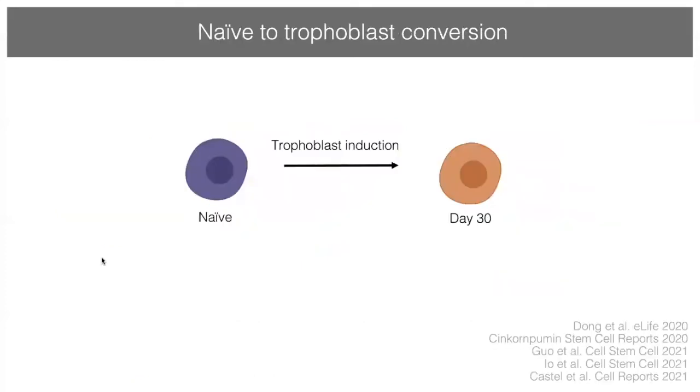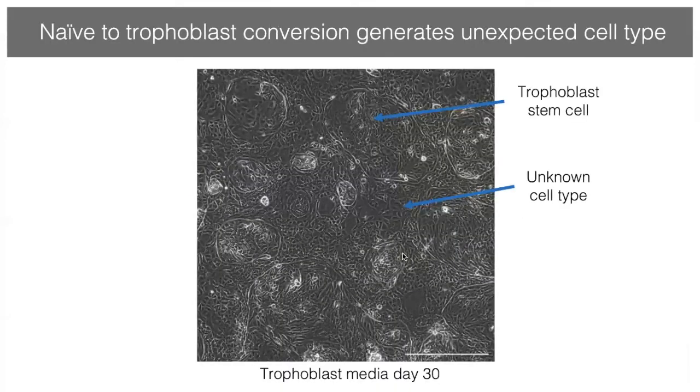So we initially used a system that was pioneered by other laboratories, including Laurent David, great lab here in France. It had been described that naive cells can be converted to the trophoblast lineage by culture in trophoblast stem cell conditions. And we did this for 30 days. And as expected and published by others, we found that we could make trophoblast stem cells, large epithelial-like colonies. But unexpectedly, we also had an additional unknown cell type in the culture.